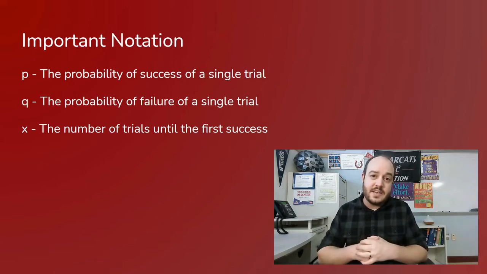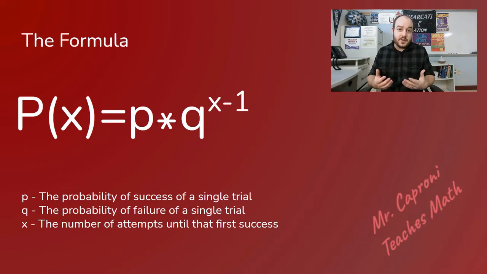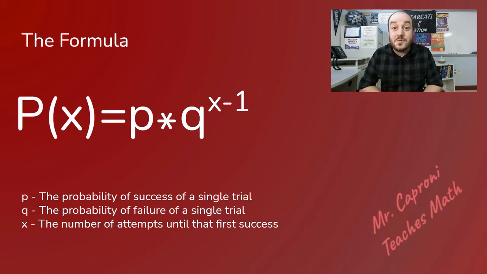So let's go ahead and dive into the actual formula we're going to use for this. Here's the formula for the geometric distribution. It's your probability of success times your probability of failure raised to the x minus 1, where x is the number of attempts until your first success in the given situation. Now, this shouldn't be surprising to us because it's actually a direct result from the multiplication rule, which we covered way earlier in one of my other videos.